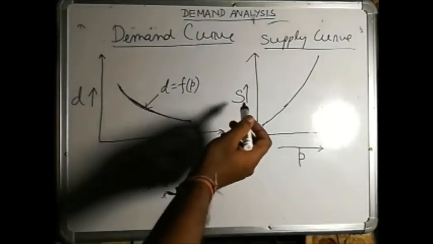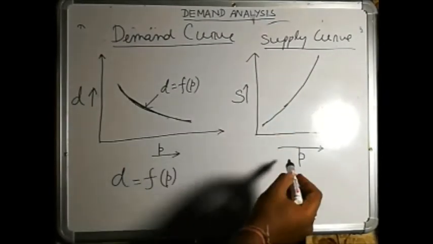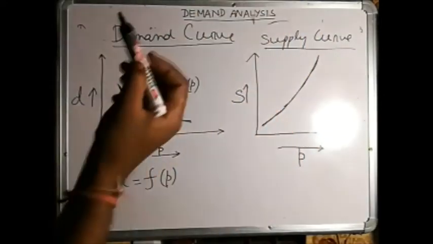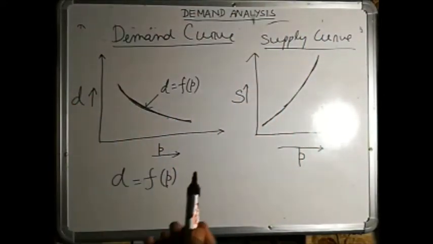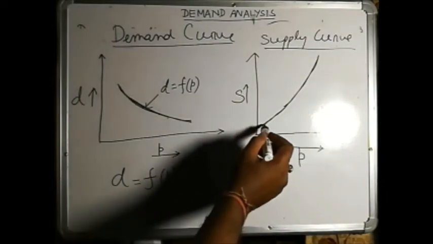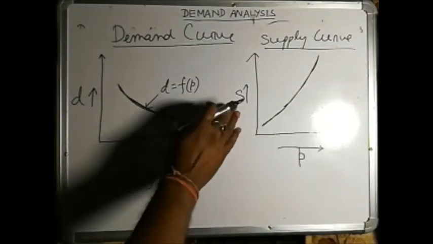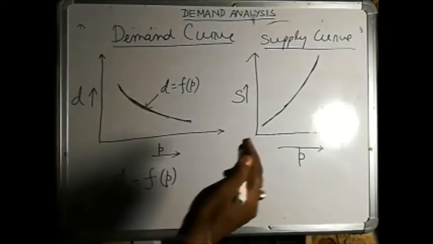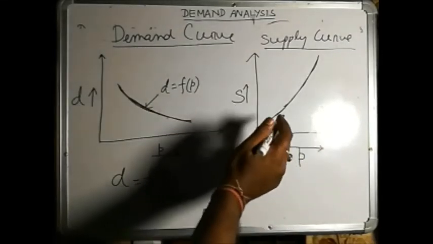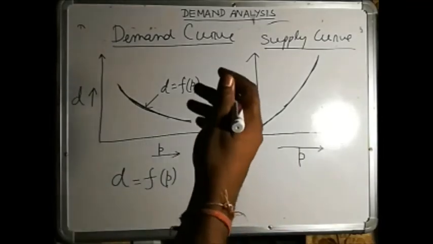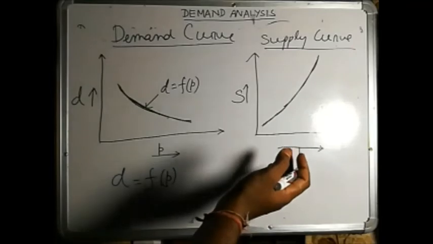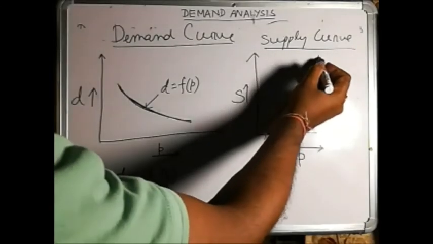Again, if you see the supply curve diagram, as price increases, supply also increases. What does it mean? It means that at a lower price, the supplier is not willing to supply more quantities. But as price increases, the shopkeepers want to make more profit, and they will increase the supply.